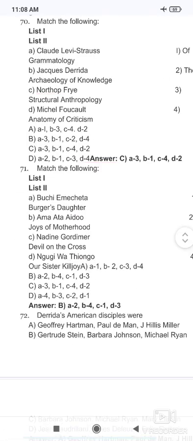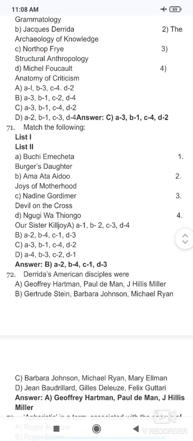Okay, now the next also here Buchi Emecheta, Bride Price, Ama Ata Aidoo, Joys of Motherhood, Nadine Gordimer, Devil on the Cross, Ngugi wa Thiong'o, Our Sister Killjoy. So the correct option is here option B, that is Buchi Emecheta.